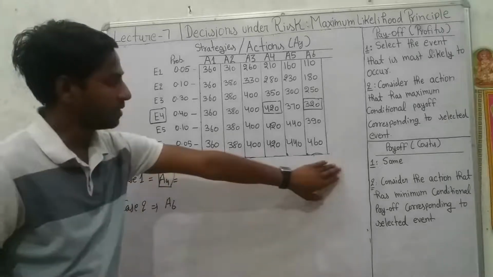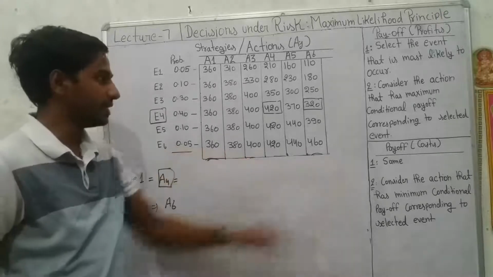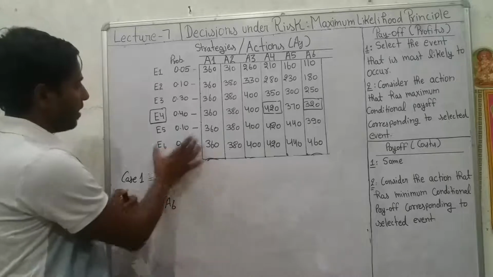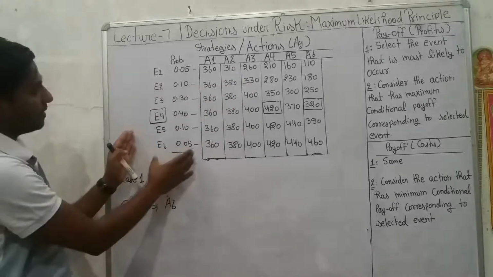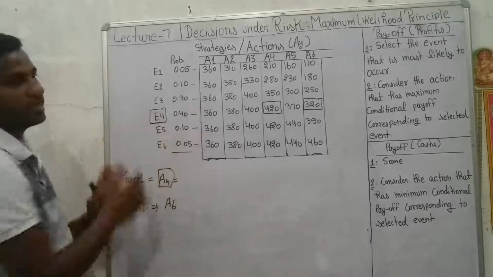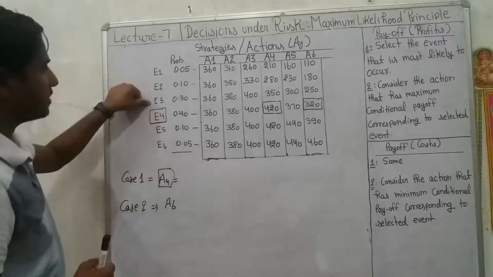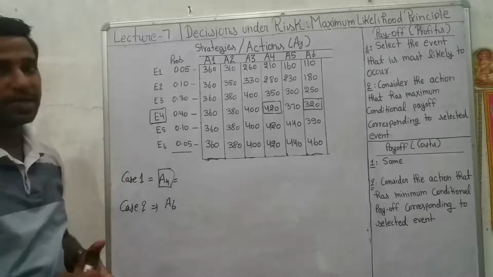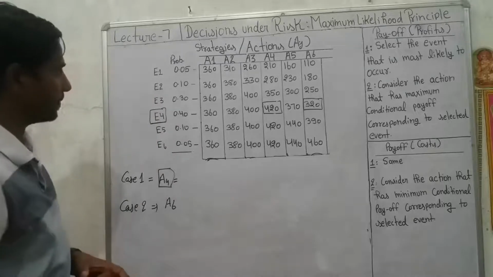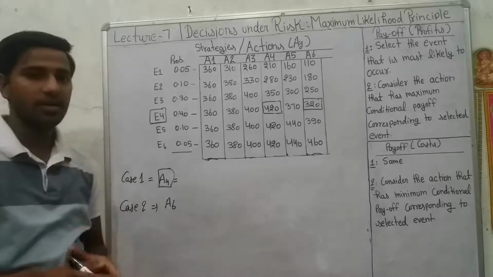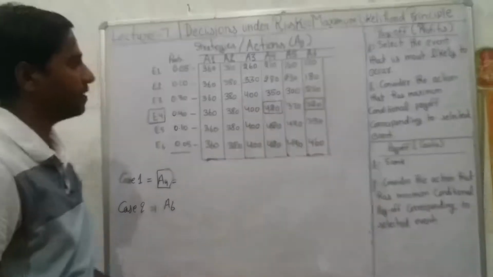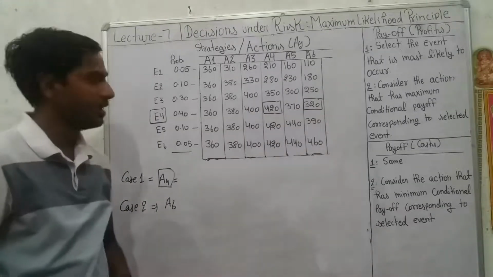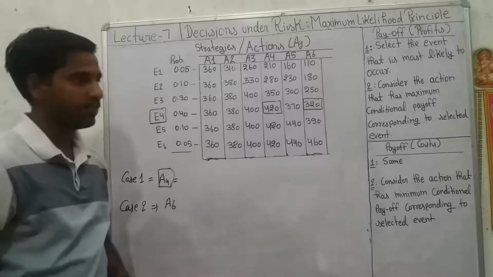But the one drawback of this principle is that it does not consider other events and other actions, such as the event with the second highest probability, that is E3. This principle does not consider the second best possible option for the company. It is the only drawback of this principle. So by using the maximum likelihood principle, we can easily find the optimal strategy for the company.